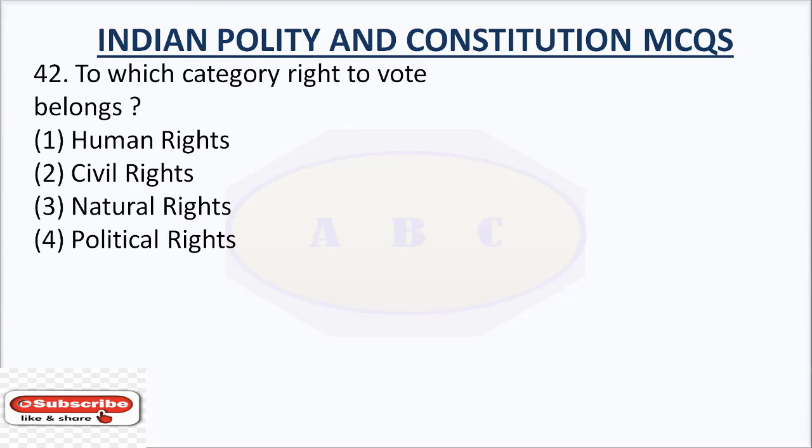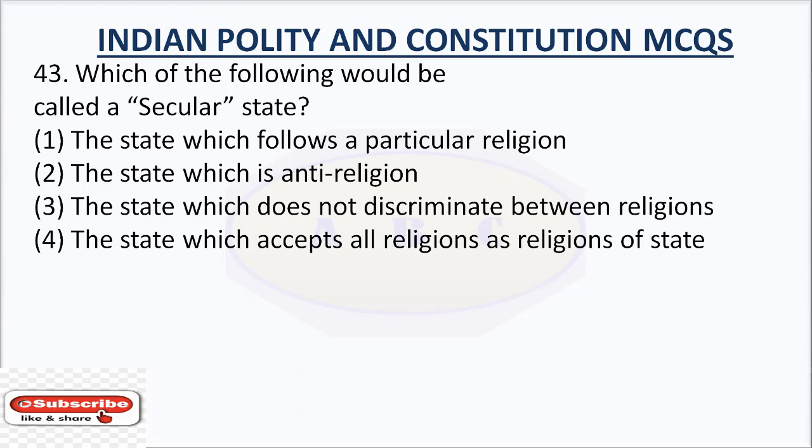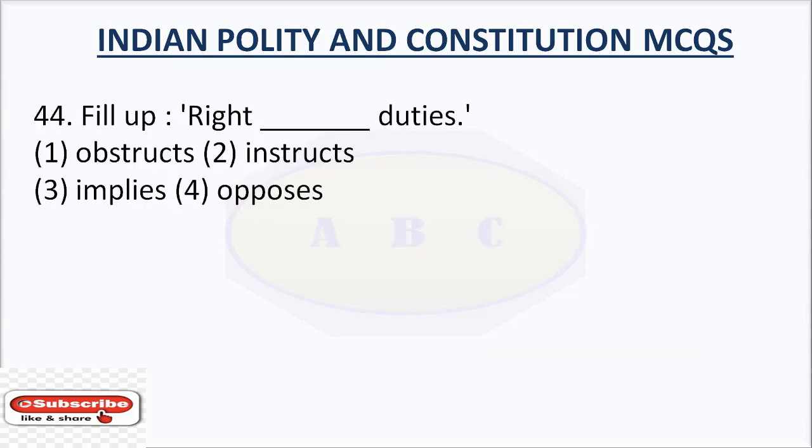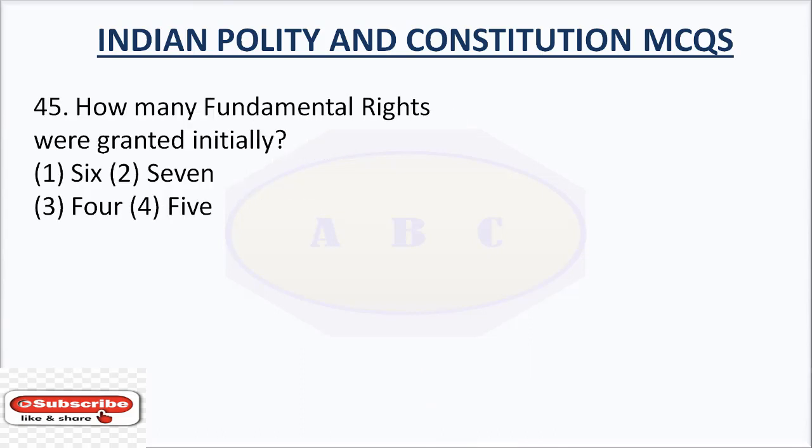Question number 42. To which category does the right to vote belong? The right answer is political right. Question number 43. Which of the following would be called a secular state? The right answer is the state which does not discriminate between religions. Question number 44. Fill up: right dash duties. The right answer is implies. Right implies duties.